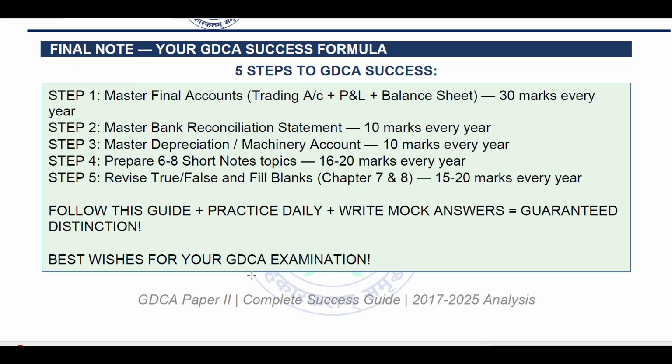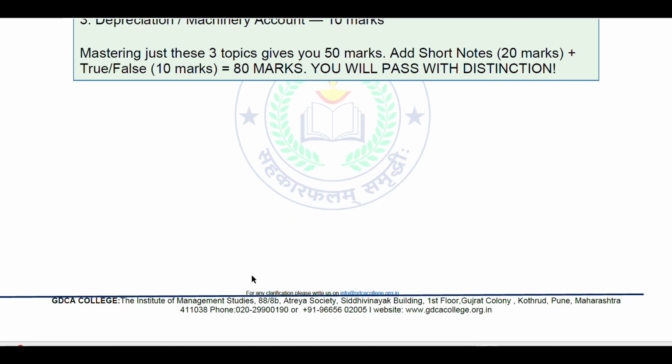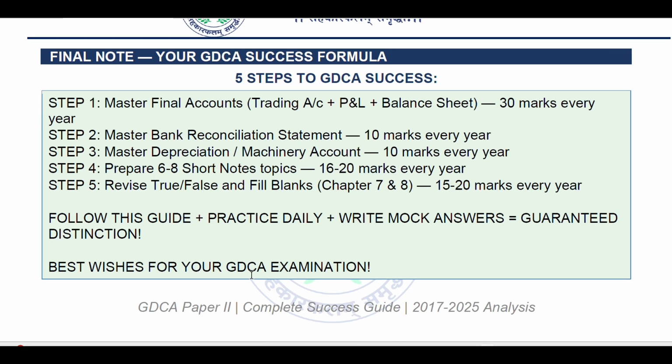Final note: your GDCA success formula for the account paper, 5 steps to success. Step 1, master final account, trading account, profit and loss and balance sheet, 30 marks every year. Step 2, master bank reconciliation statement, 10 marks every year. Master depreciation machinery account, 10 marks every year. Prepare 6 to 8 short note topics, 16 to 20 marks every year.